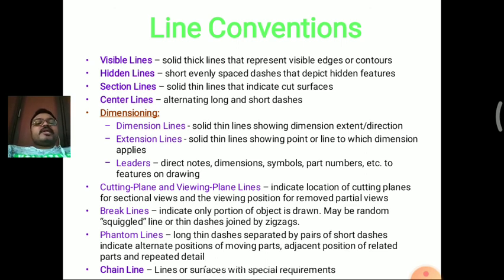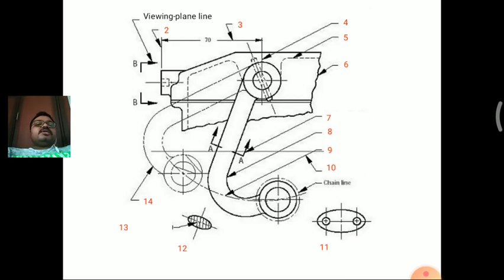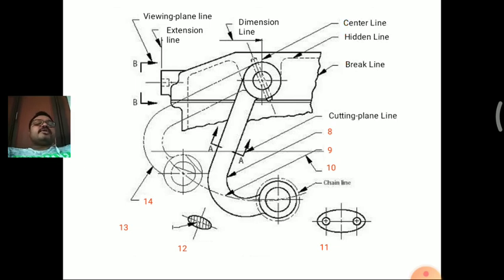The fourth one is the break lines, that indicate only a portion of the object is drawn, maybe random lines, that is random thin dashes. And the last one is the phantom lines and chain lines, that are used for lines or surfaces with special requirements, that is, long dashes separated by a pair of short dashes. So that is the phantom line. And the last one is the chain line, used for lines or surfaces with special requirements. And this is the diagram based on the dimensioning, that is, by drawing the different types of lines in a single diagram we can use these lines.